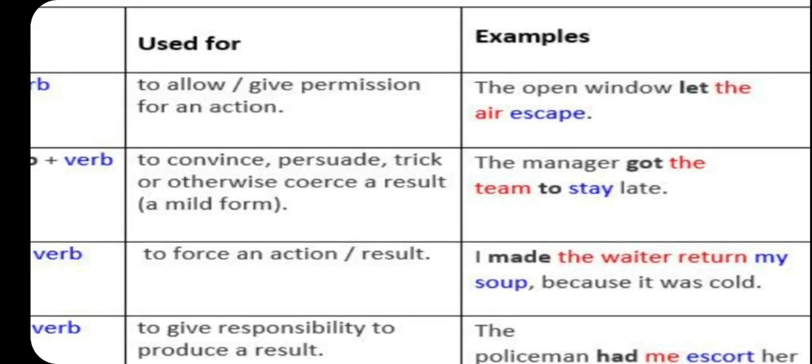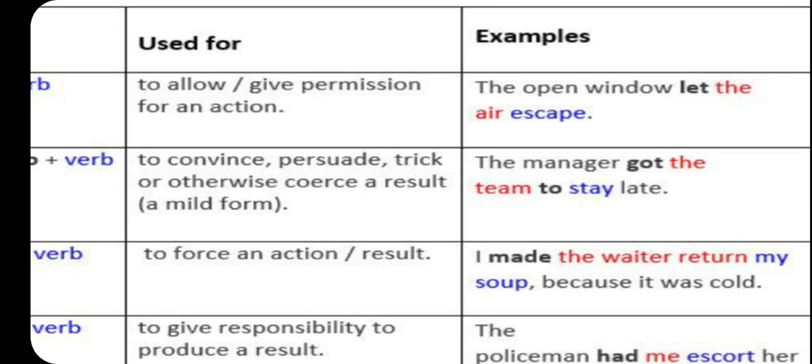Example: the open window let the air escape. Let the air escape means the window gave permission for the air to escape. Now: the manager got the team to stay late.